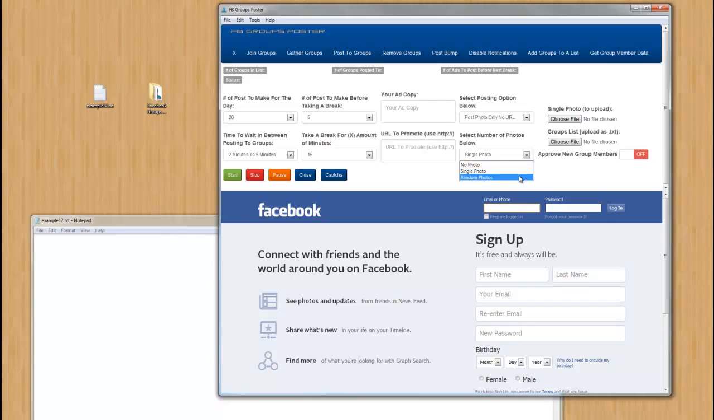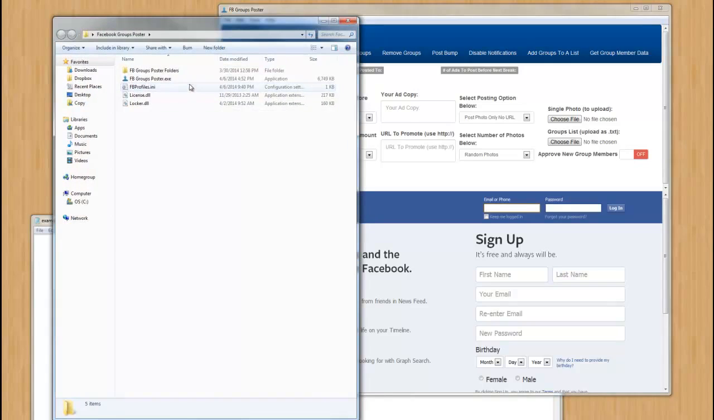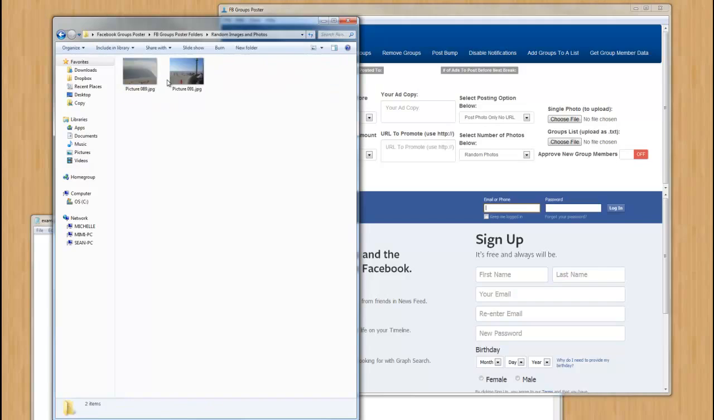If you wanted random photos, which means you want to spin multiple photos, you would just come over here to the Facebook groups poster folder, which has your software and other files in there as well. Open this up, go to Facebook groups folders, and where it says random images and photos, you would come here, and you can place as many images as your heart desires in here, and the software will randomly select one of those photos each and every time it posts.